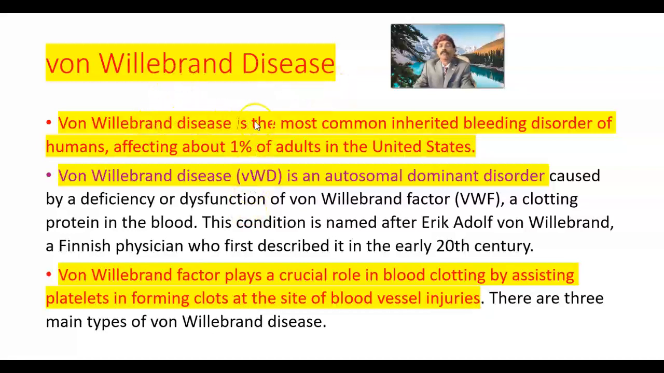Today I will discuss von Willebrand disease. Von Willebrand disease is the most common inherited bleeding disorder of humans, affecting about 1% of adults in the United States.